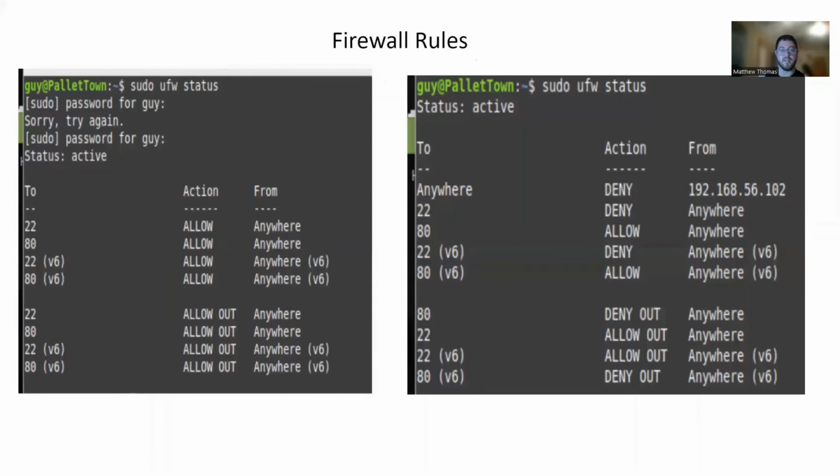The screenshot on the left is a set of rules present when we attacked the machine and gained access, and the changes we made are shown in the second screenshot, where we denied incoming packets to port 22 from anywhere, so no one could SSH into it, and also denied packets coming from our attacker's machine.